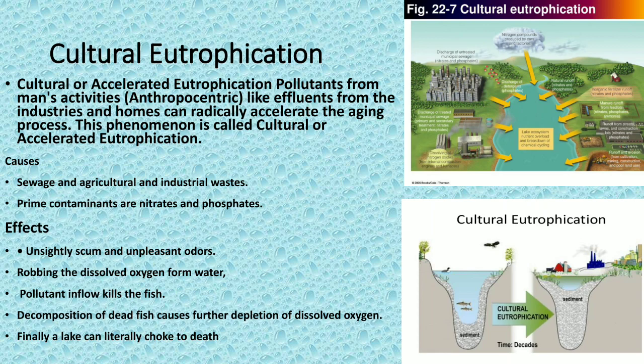The pollutants come from human activity, which is also called anthropogenic. The effluents from the industries and homes radically accelerate the aging process, and this phenomenon is called cultural or accelerated eutrophication.